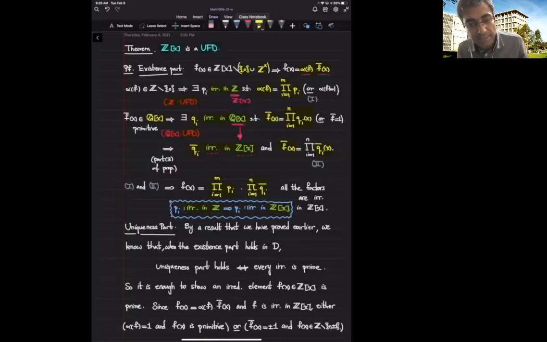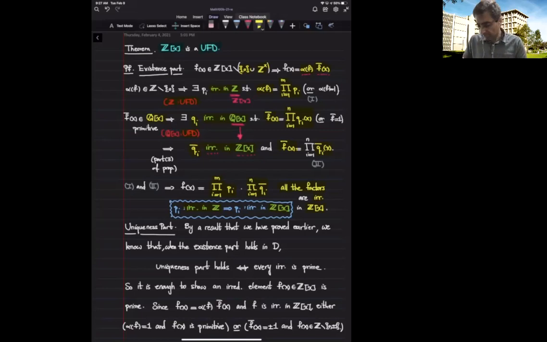So all of a sudden, we are writing f as a product of irreducible elements in Z bracket x. So all the factors are irreducible in Z bracket x. This shows the existence part. So every non-zero, non-unit integer polynomial can be written as a product of irreducible elements in Z bracket x. And you see the main ingredients coming to the picture: Z being a UFD, Q bracket x being a UFD, and passing from Q bracket x to Z bracket x, which is essentially Gauss's lemma.